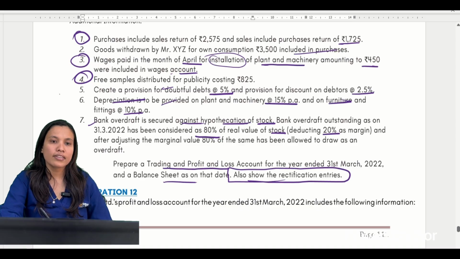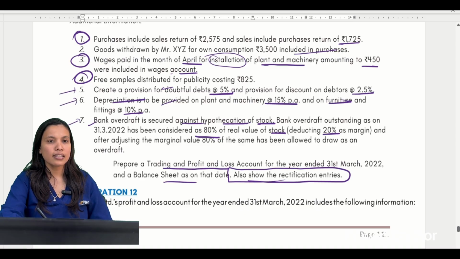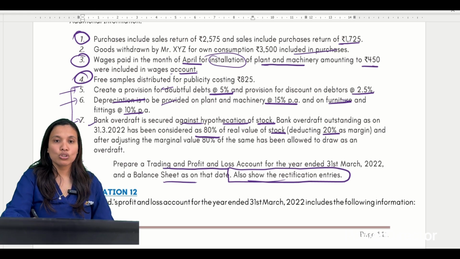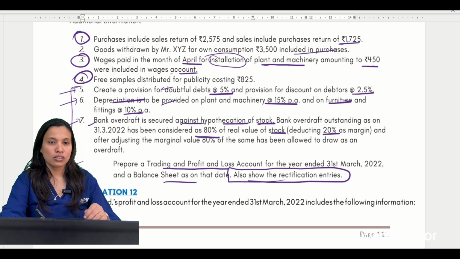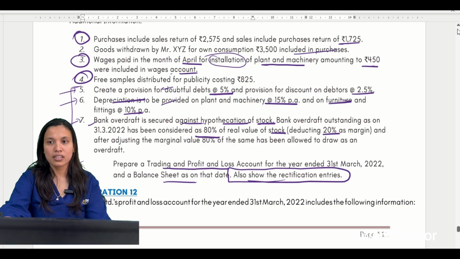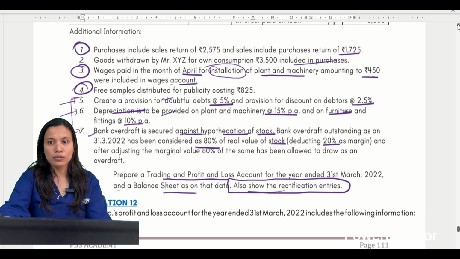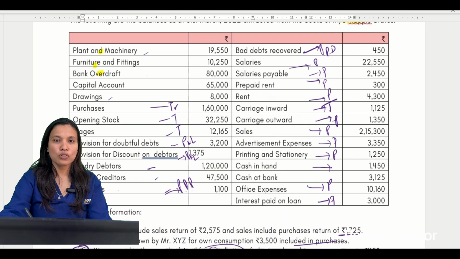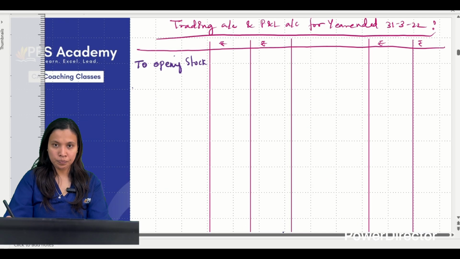Yes, these are not rectification entries, right? These three are the adjustments which are needed to be made in the particular items given in the above trial balance. So these were only the adjustment entries. Number 4. So after doing the rectification entries, we are doing what? Trading account. So I can see trading account 30 to 250.